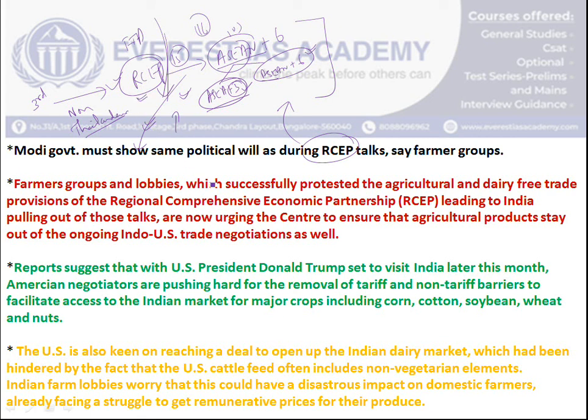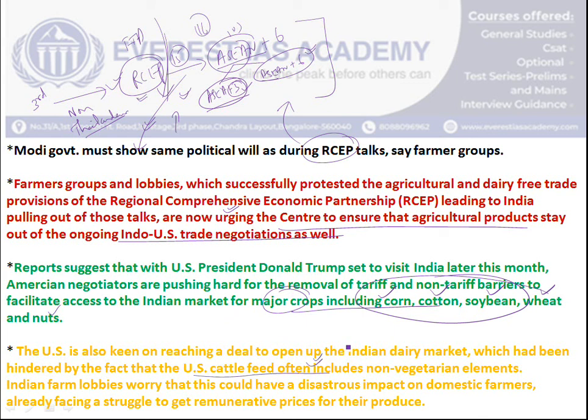In the same scenario, farmers groups across India are requesting the Indian government to consider the same for the US also, because as we know, friends, within this month US President Trump is expected to visit India. During that time, India and the USA are looking for some landmark agreements. As part of that, the US is pressurizing India to open the agricultural sector, especially for its major crops like corn, cotton, soybean, wheat and nuts, in which the US is considered a leader. In addition to that, friends, the US is also famous for its dairy related products.